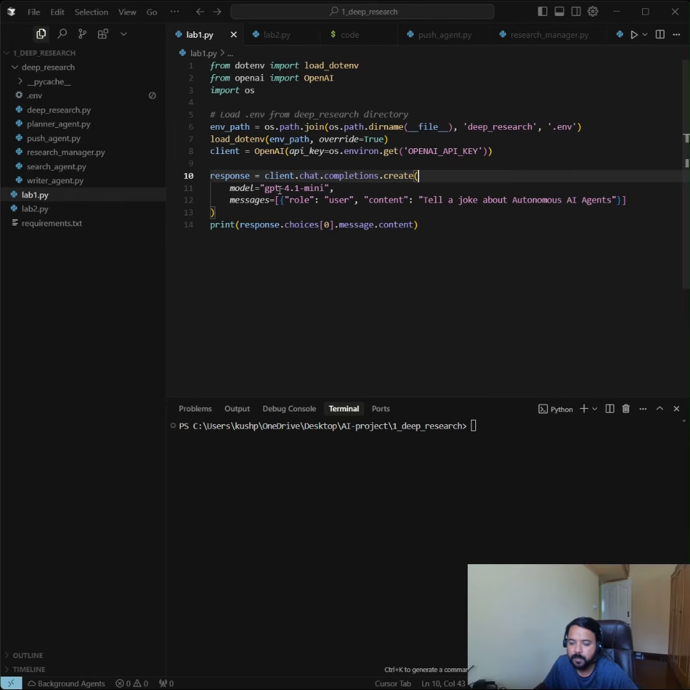We are passing the model, 4.1 mini. We are using a very basic model just to save cost. You can use more advanced models like GPT-4, and then there are turbo models which are more advanced. We are passing the message, which is: tell a joke about autonomous AI agents. Let's run this to get the response.